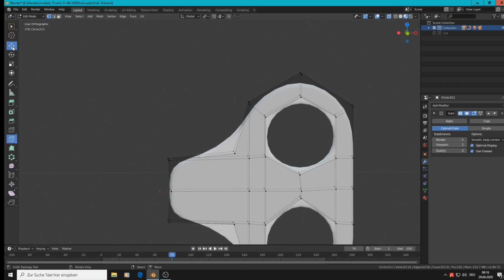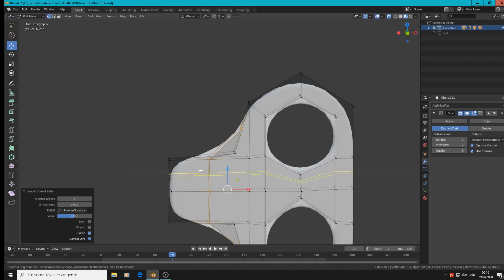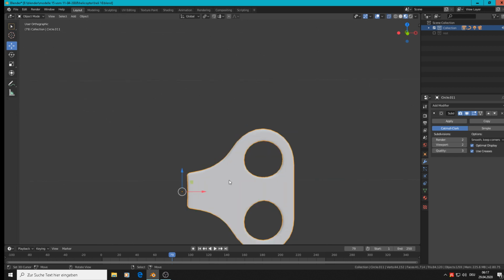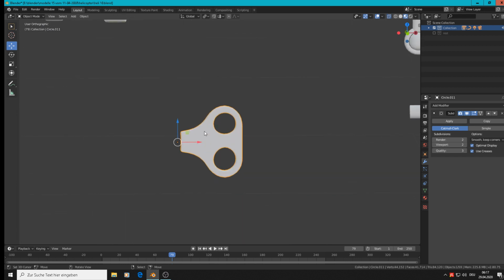Now I hope we can Control R, place there some loops better, but nothing happens. Control Z to go back. Control R, we take here this loop and that loop to sharpen that up, and that is what we want.